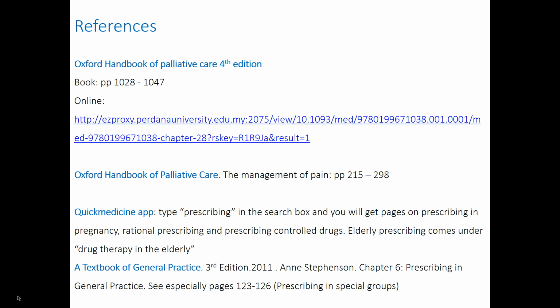Elderly prescribing is in a different section, and you get it by putting in the search term drug therapy in the elderly. And finally, a textbook of general practice by Anne Stevenson has a section in chapter 6 on prescribing in general practice, and particularly it focuses on prescribing in special groups in pages 123 to 126.